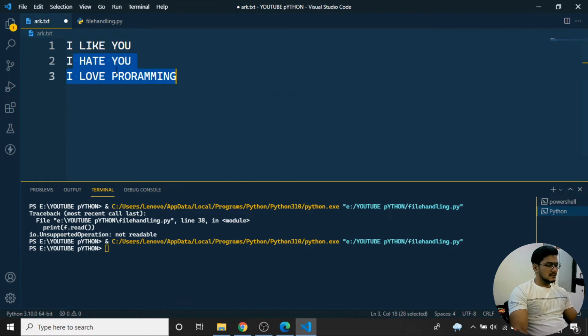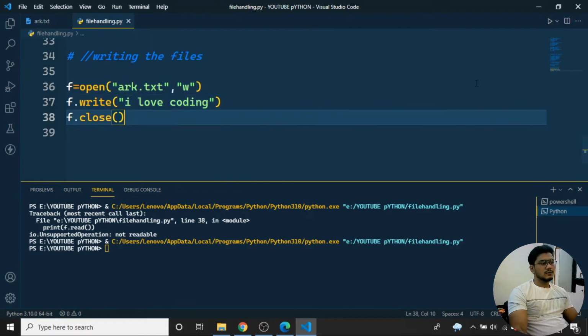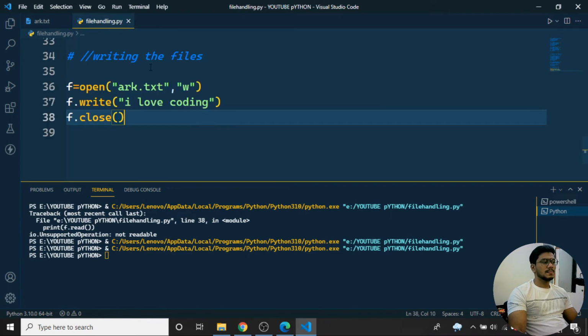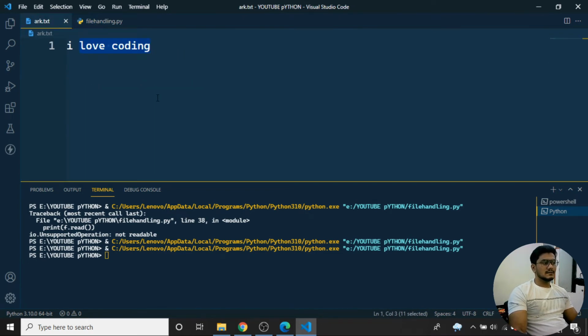So here I'll undo with control, and I have this content again. Now if I run the program, once it has run, the old content is deleted. Only one line of content is coming, and that is coming from this particular line, the 37th line. So like this, it works.